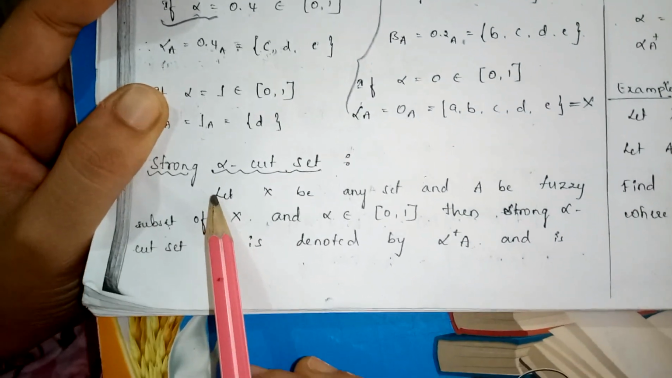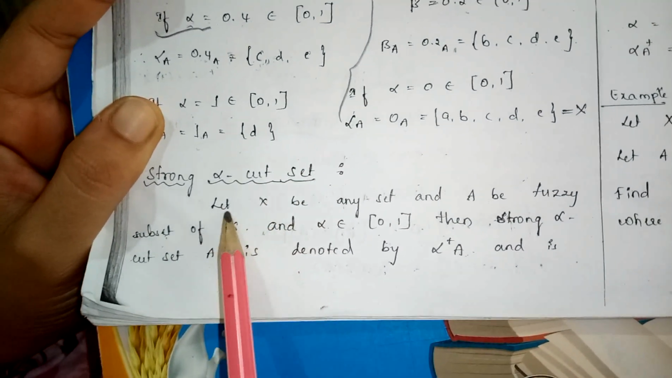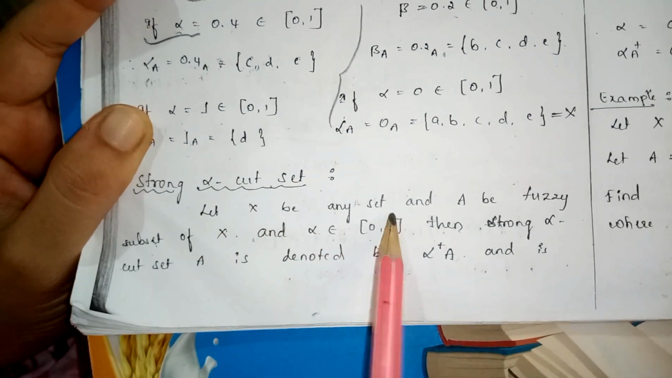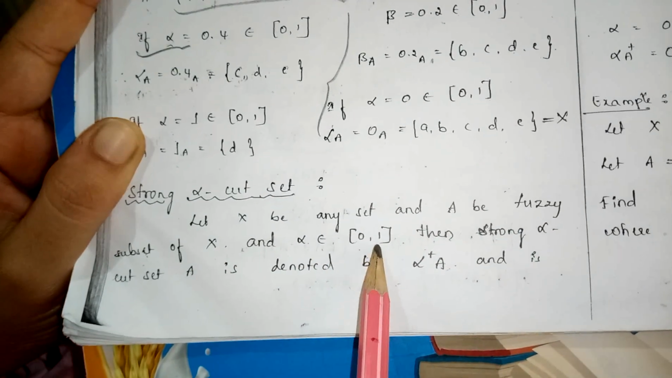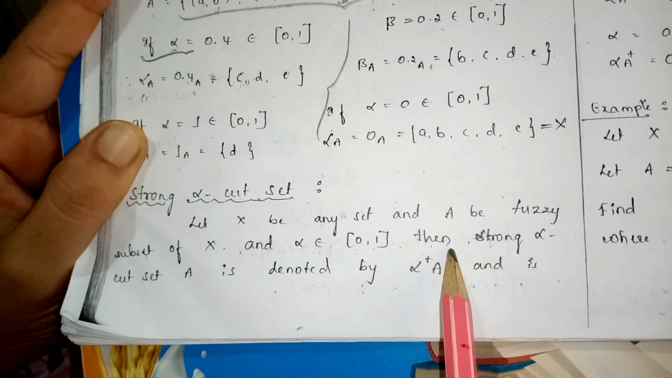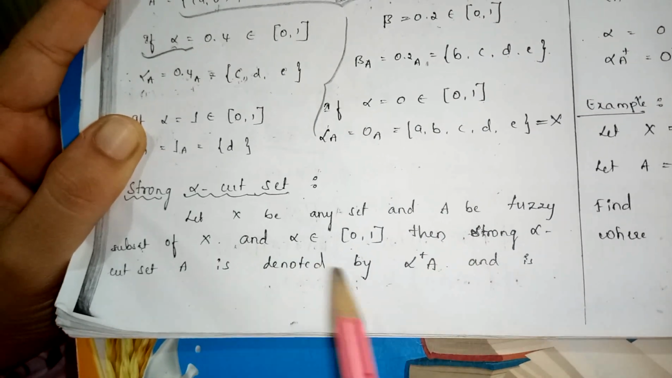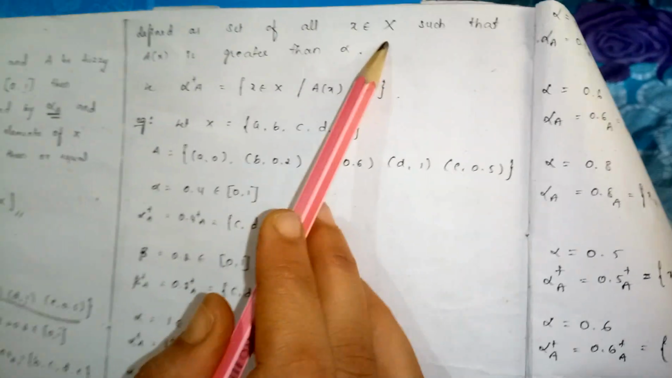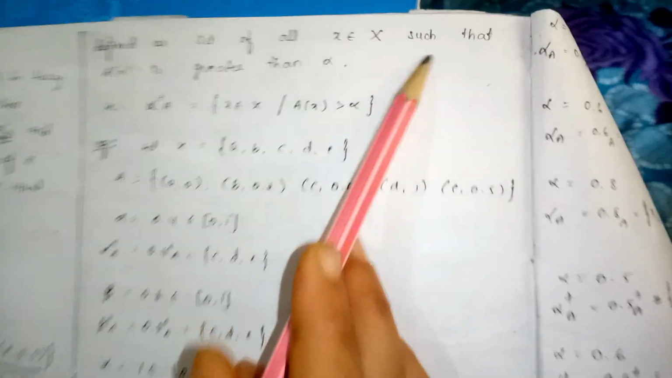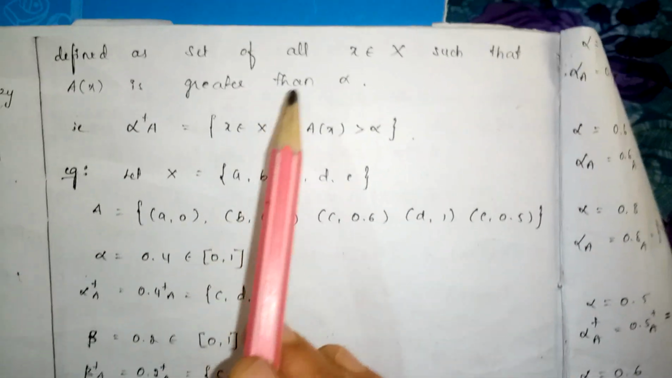What is the strong alpha cut? Same definition. Let X be any set, A be a fuzzy subset of X, and alpha belongs to the closed interval [0, 1]. Then the strong alpha cut set of A is denoted by the symbol alpha plus A and is defined as the set of all x belonging to X such that A of x is greater than alpha.